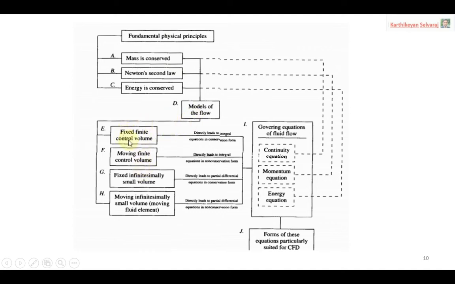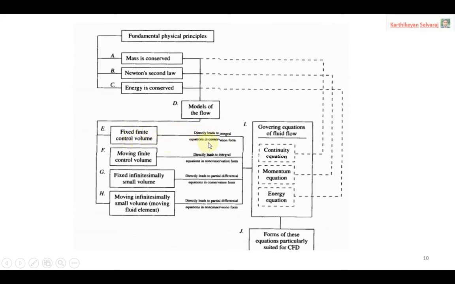So what are the models available? Control volume fixed in space, control volume moving along with the flow. In the same way, fluid element fixed in space or fluid element moving along with the flow. So it depends upon the case. If I am taking the control volume fixed in space, automatically I will get the integral form of the equation. It is fixed in space, so it is automatically called a conservative form of equation. So like that we can correlate the name of the equation.